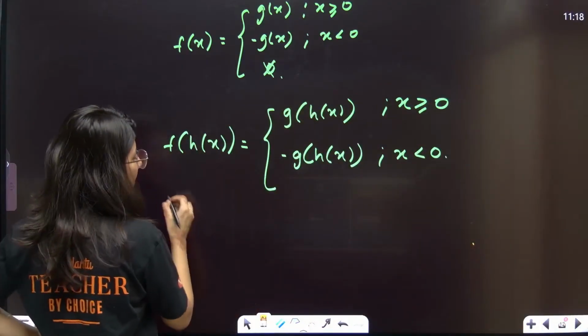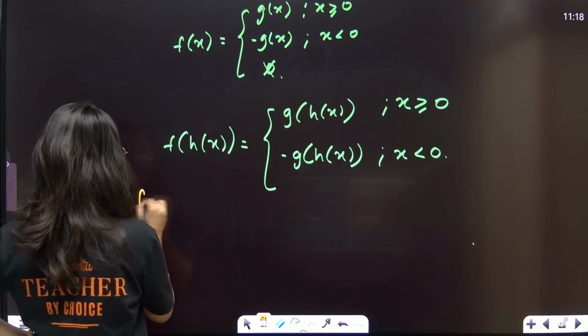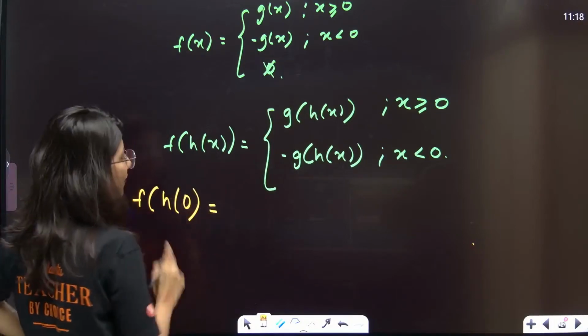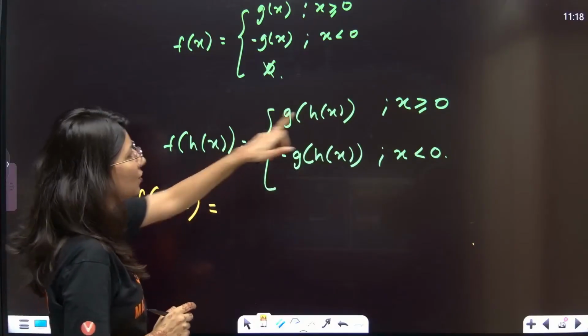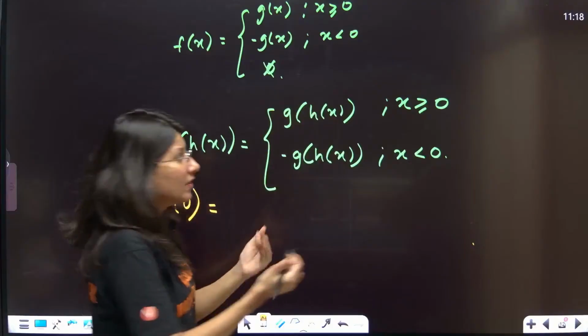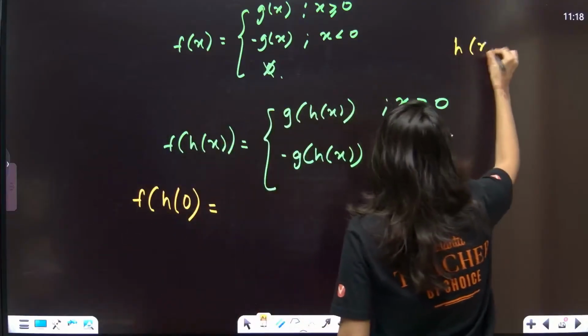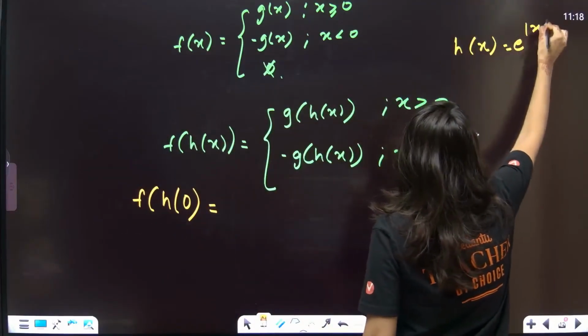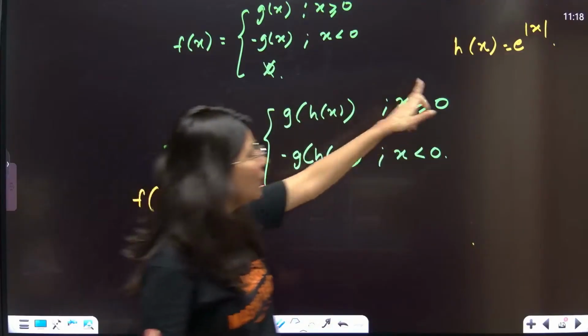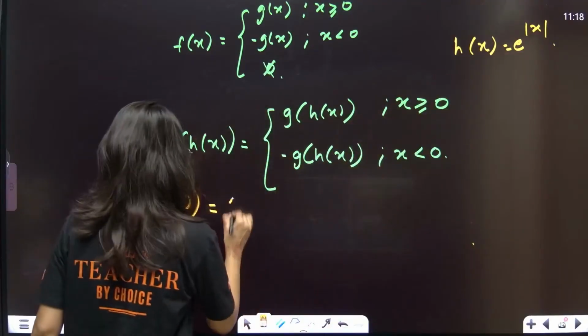So just tell me, f of h of 0 will be what? So 0 you need to put over here. H of 0 is e power, h of x is what? E power mod x, right? So if you put 0, e power 0 will be 1.